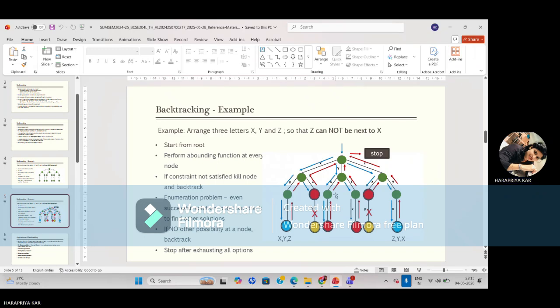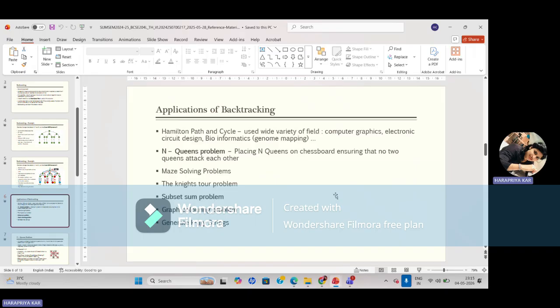Okay. Next, what are the applications of backtracking? Basically, Hamiltonian path and cycle. It is used in a wide variety of fields: computer graphics, electronic circuit design, bioinformatics, genomics. Another example is the n-queens problem, placing n queens on a chessboard, ensuring that no 2 queens attack each other. Others include maze solving, knight's tour problem, subset sum problem, graph coloring problem, and generating all K-ary strings. These are examples of backtracking.